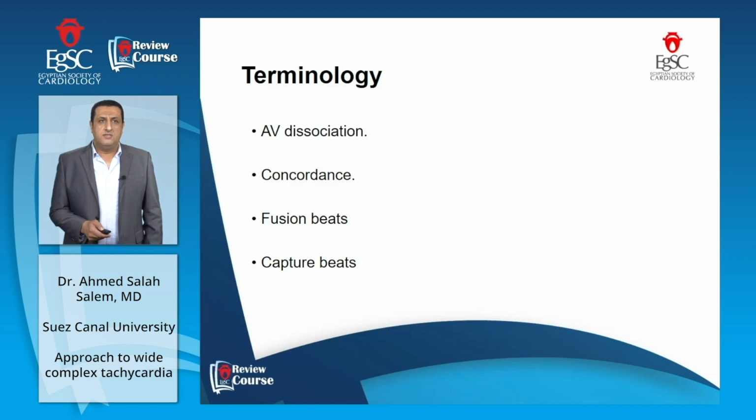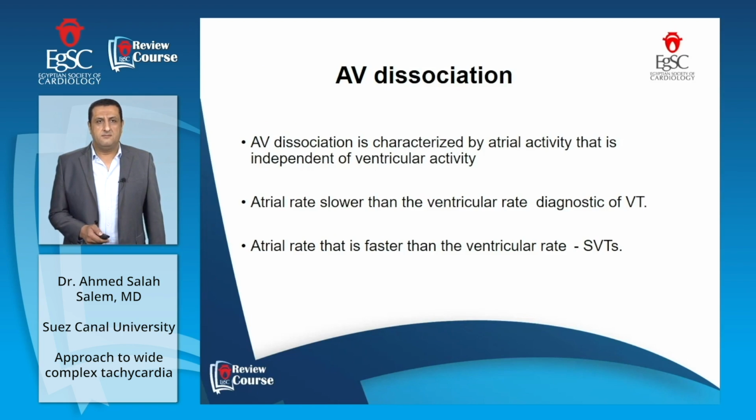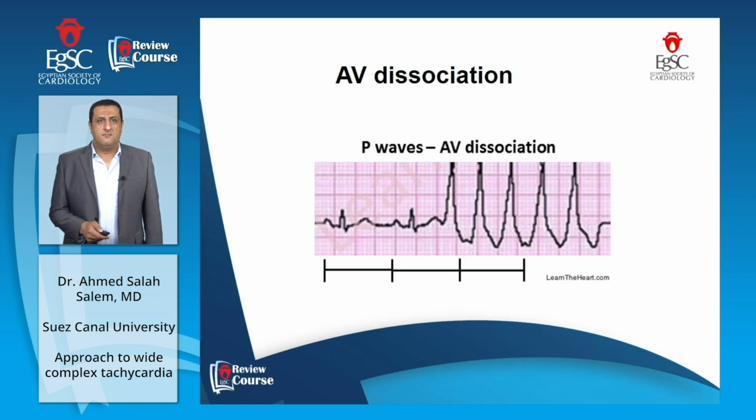Now we are going to discuss some terminology like AV dissociation, concordance, fusion beats, and capture beats. AV dissociation is characterized by atrial activity that is independent of ventricular activity. An atrial rate lower than the ventricular rate is diagnostic of ventricular tachycardia. An atrial rate that is faster than the ventricular rate is diagnostic of supraventricular tachycardias.